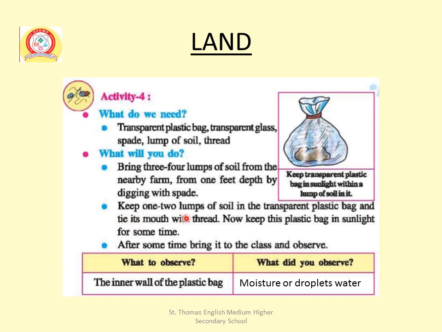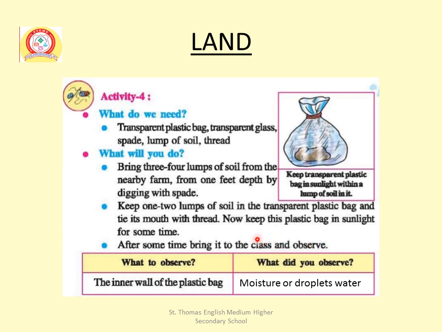Keep 1-2 lumps of soil in the transparent plastic bag and tie its mouth with thread. Now keep this plastic bag in the sunlight for some time. After some time, bring it to the class and observe.